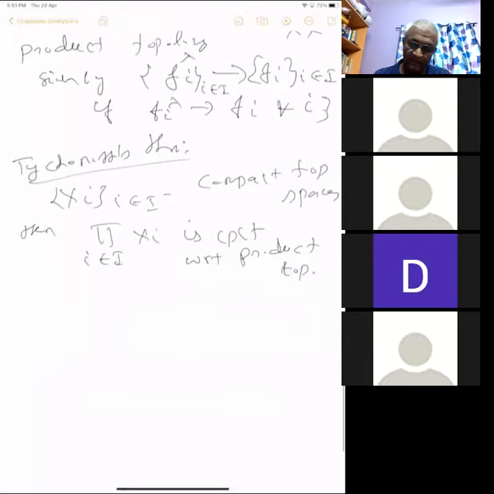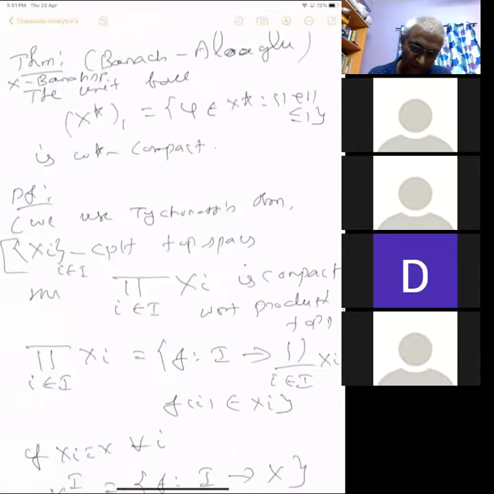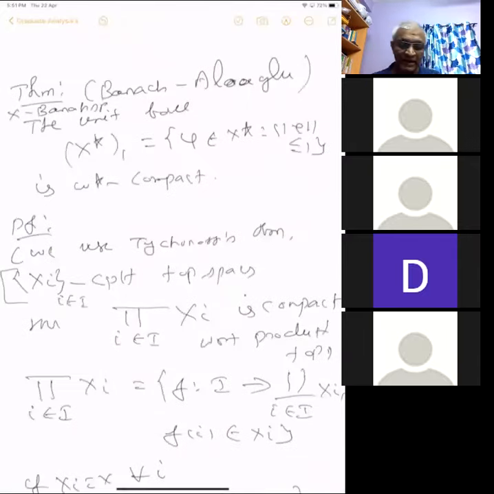So we are going to use Tikhonov's theorem. This is the relation to the weak star topology. Our theorem is the Banach-Alaoglu theorem. I just recalled the topological preliminaries. We want to prove the Banach-Alaoglu theorem, which says that if we have a Banach space X, the unit ball of the dual is compact in the weak star topology. That's what we want to do.